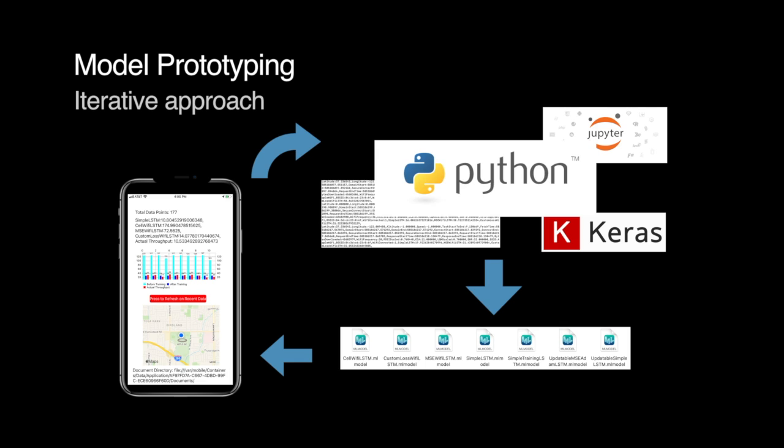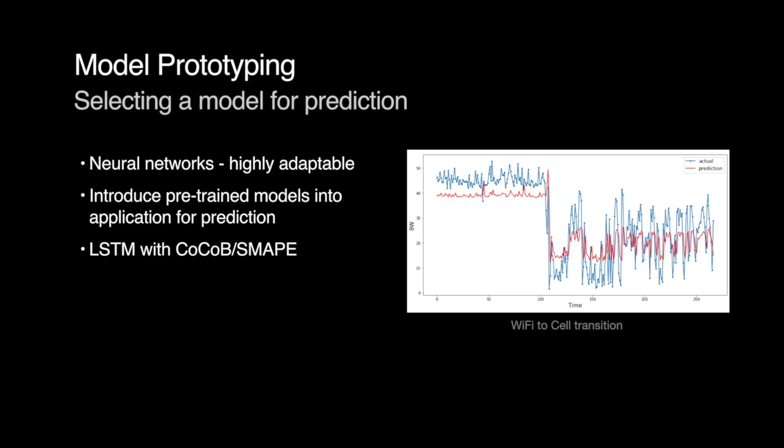I trained 7 models off device, validated them by splitting the training data into train and test sets, and then ported them back onto the device to make predictions on new data. Here's how the theoretical model performed when making the switch between cellular and Wi-Fi. As you can see, it picks up transitions really well.